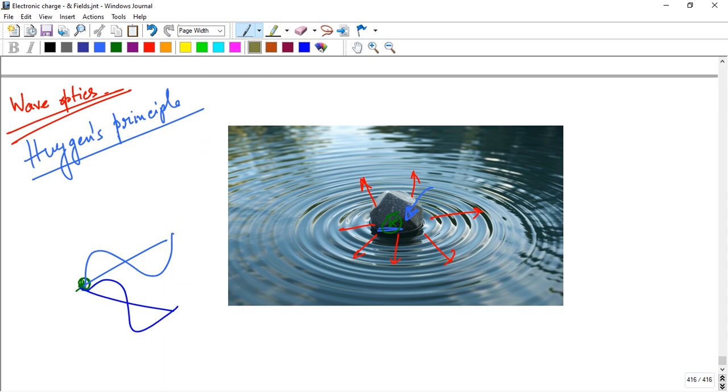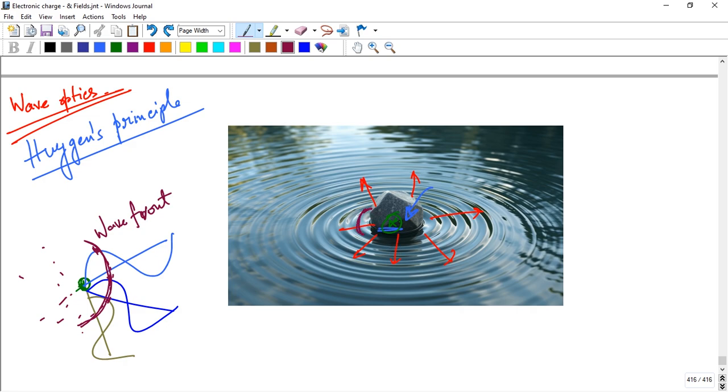Suppose we get these points at the top. If I join these points, we get a circle, and this circle is called a wavefront.